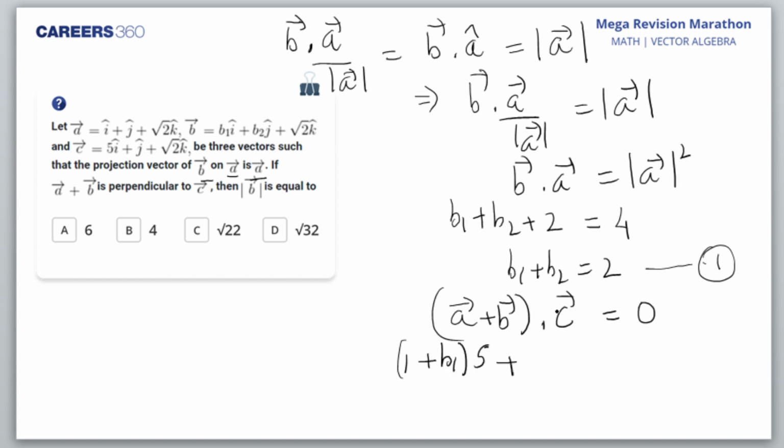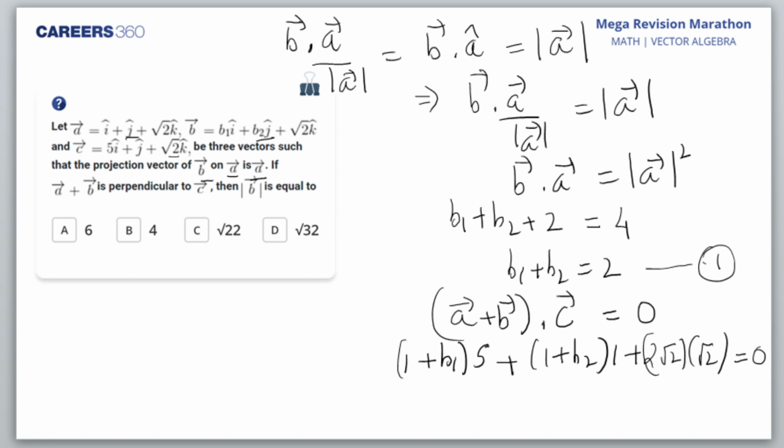Then plus 1 plus B2, the J coefficient of C is 1. Then root 2 plus root 2 is 2 root 2, into the coefficient of C here, root 2. So 2 root 2 into root 2, and that is equal to 0.